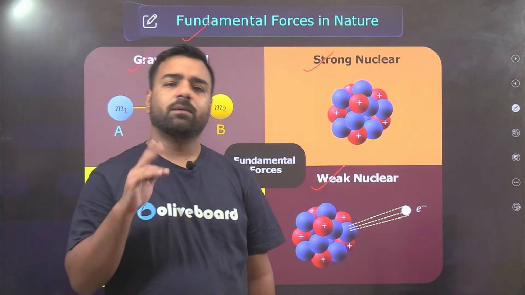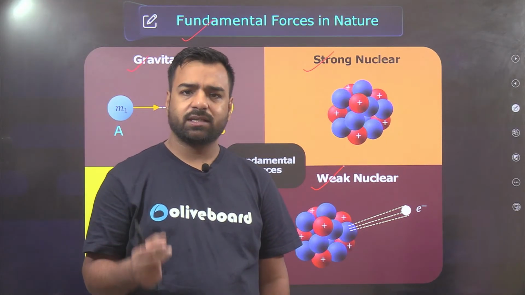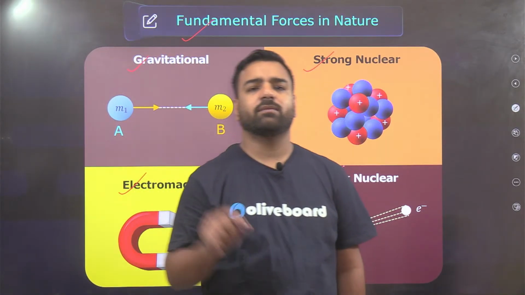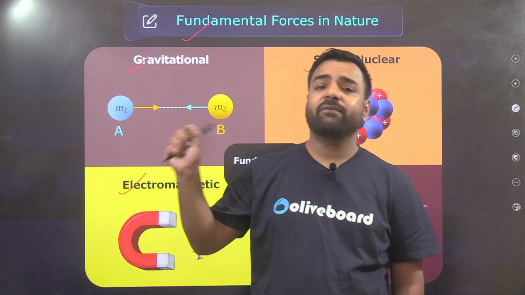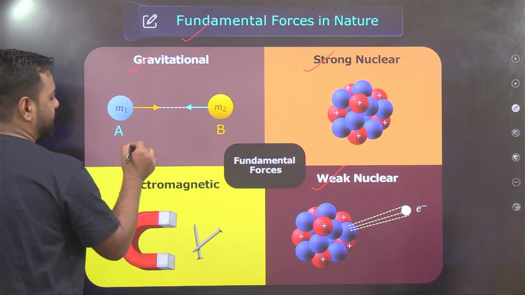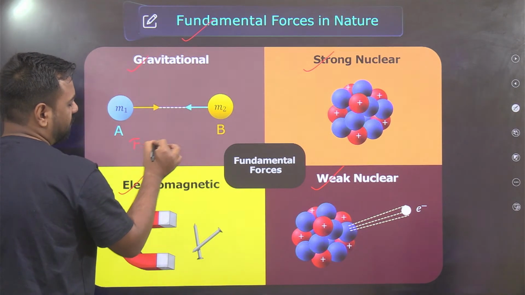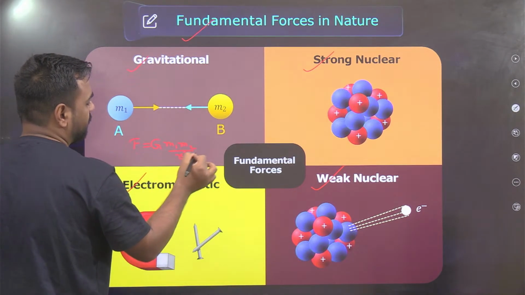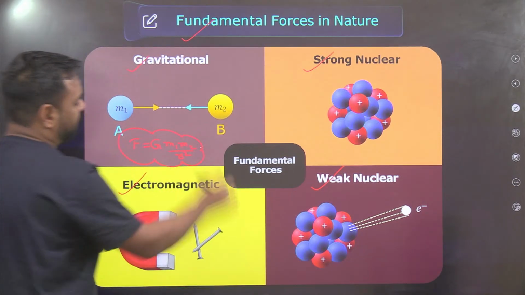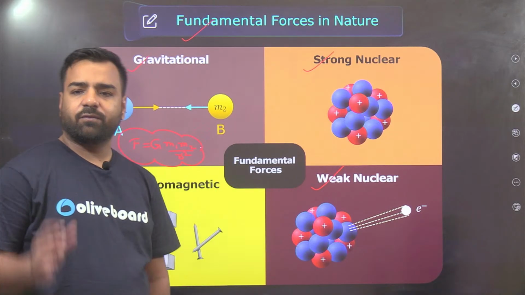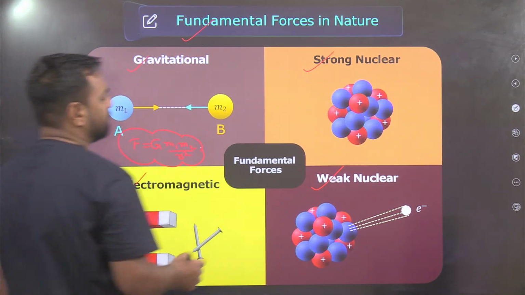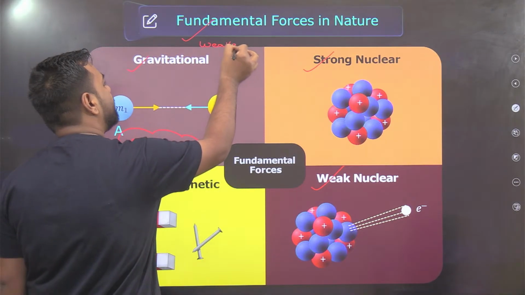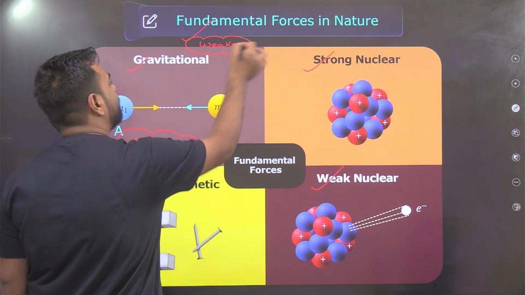The only thing is both objects must have their own masses, and yes, the force that is developing over them. So what is the formula for the same? That's F is equal to G m1 m2 upon r square. I'll write it for you. So that is F = G m1 m2 / r², where G is actually the gravitational constant. Fine. And one more thing, which is the weakest force in nature? So guys, this gravitational force is the weakest force in nature. That's again the question from your previous part.